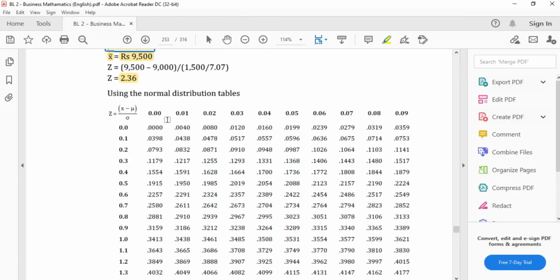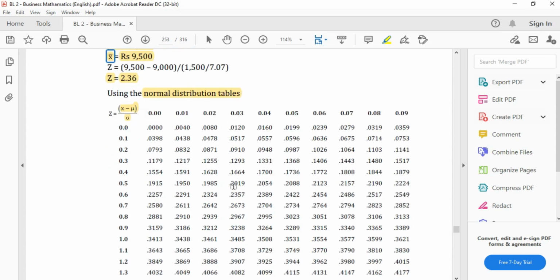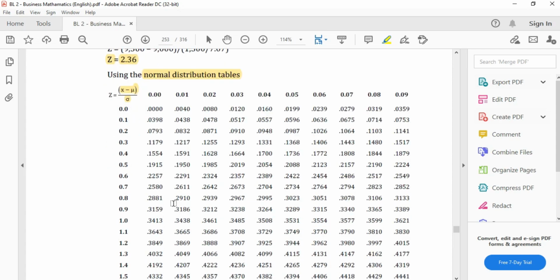Therefore, we can use this normal distribution table. If it were the gap with the sample mean, could we use this table? No, we cannot, because the formula used for this table does not have the symbol of the sample mean. So we conclude that Z is still the gap between the mean and the new average, 2.36.